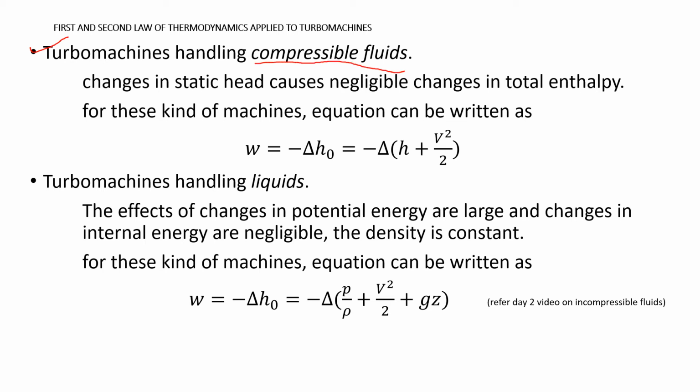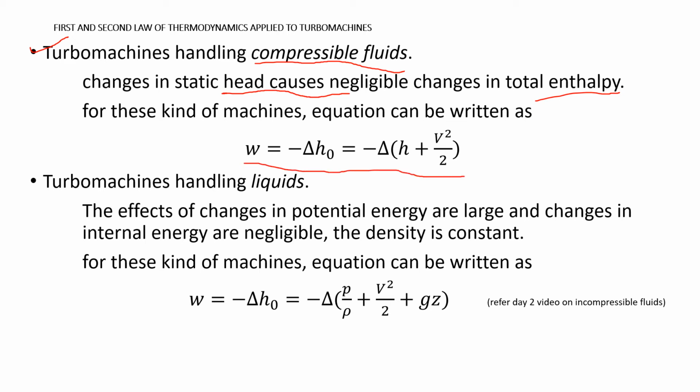In turbo machines handling compressible fluids, the change in the static head is very negligible. Okay, so changes in static head cause very negligible changes in enthalpy. So here we will neglect the head, that is gz. So the expression will slightly change.